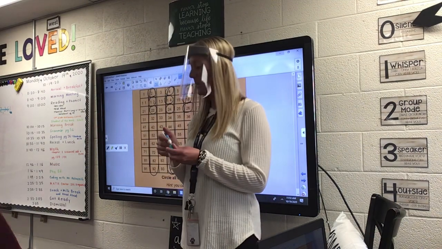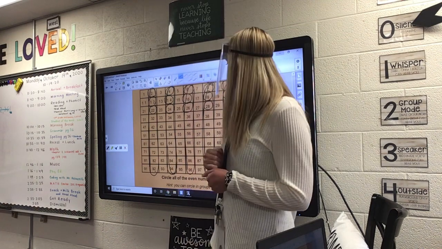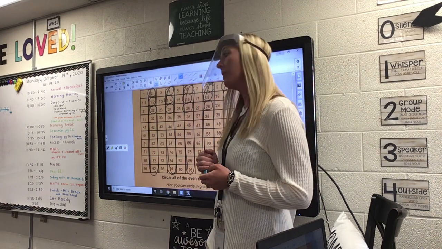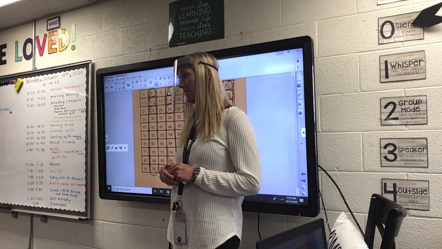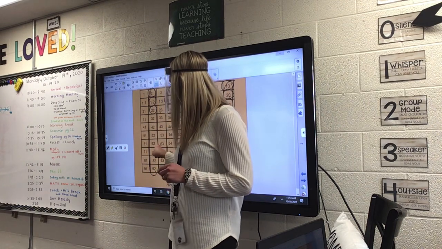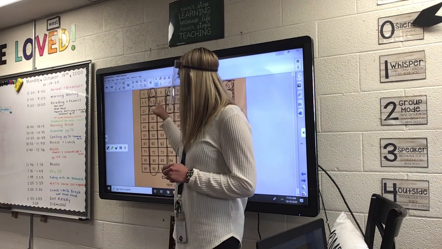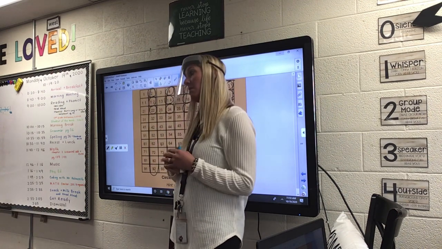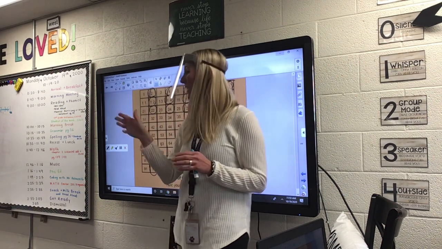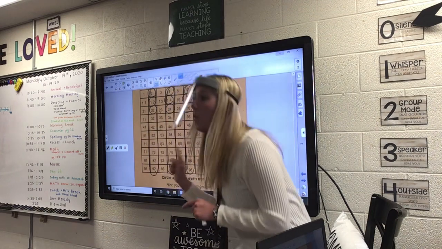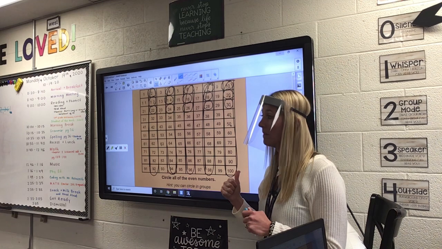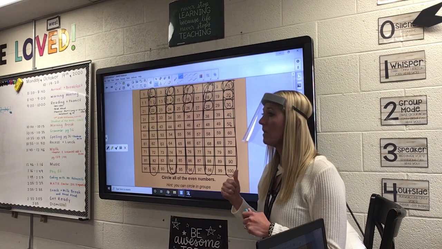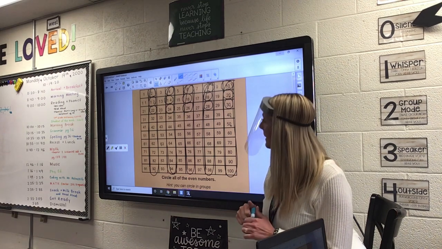Thanks, Kinsley. All the numbers in the front are odd. Not all of them, because this number 2 is not odd. And 4 is not odd, and 6 is not odd, and 8 is not odd. But you see a pattern, it's every other one, right? But we don't care about the front number. We only care about the number that's in the back, that's the ones number. Okay? All right, Brooklyn, and then Addie, and then we're going to go on.